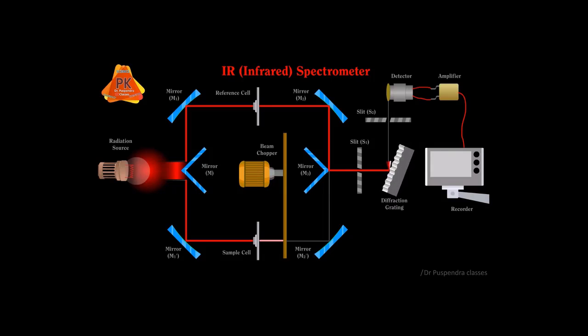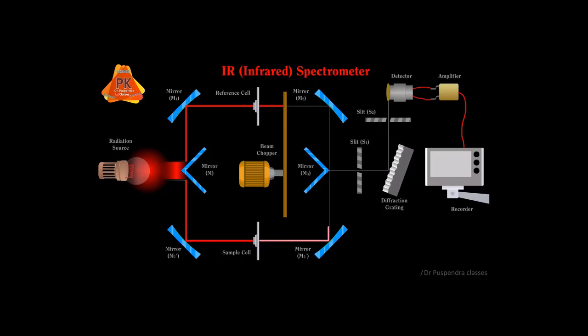The grating will diffract the radiation, so resolution will be improved, and this diffracted radiation will pass through slit S2. Slit S2 will allow radiations only in the range of 4000 to 400 centimeter inverse. This reference radiation will reach the detector, and the detector will analyze the intensity of the radiation.